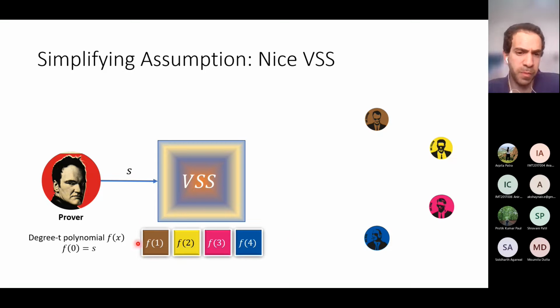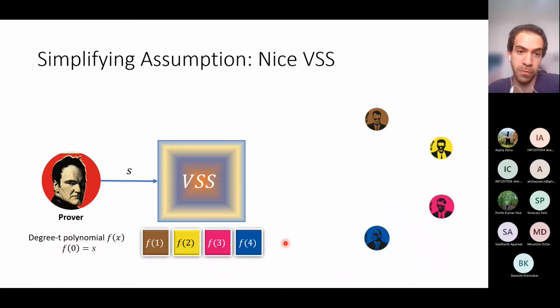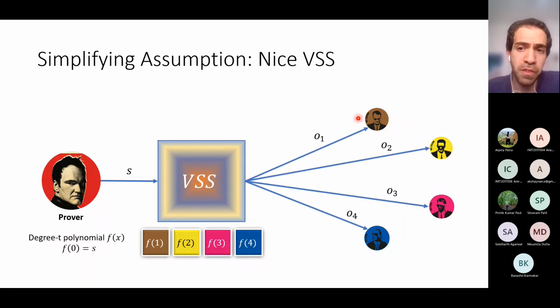Now think of those as public commitments. So it publicly commits to the Shamir shares of the secret S, and it gives every verifier an opening to one of the commitments. Mr. Brown obtains an opening to the Brown commitment, Mr. Yellow obtains an opening to the Yellow commitment, and so on. So this is essentially Shamir secret sharing, but with publicly committed shares. The shares are publicly committed, and every verifier has an opening to exactly one share.